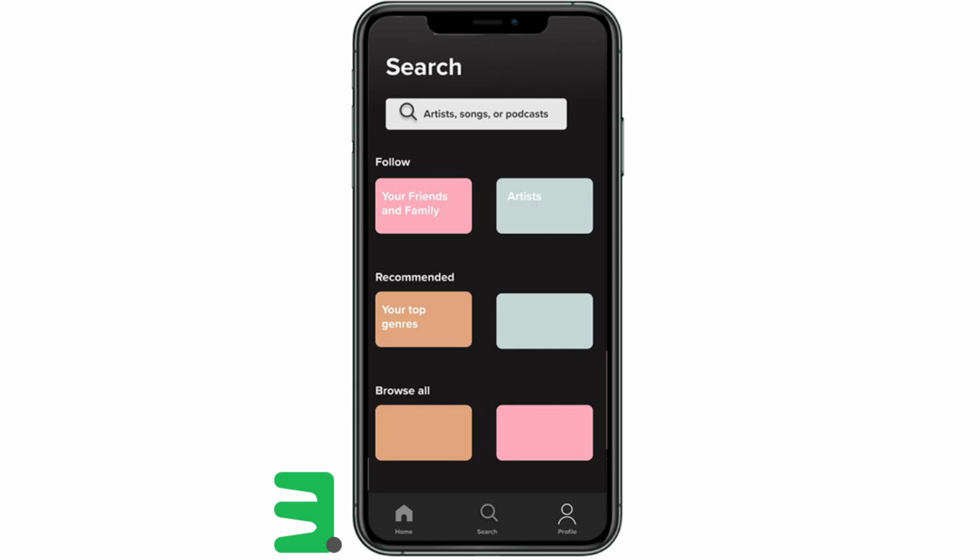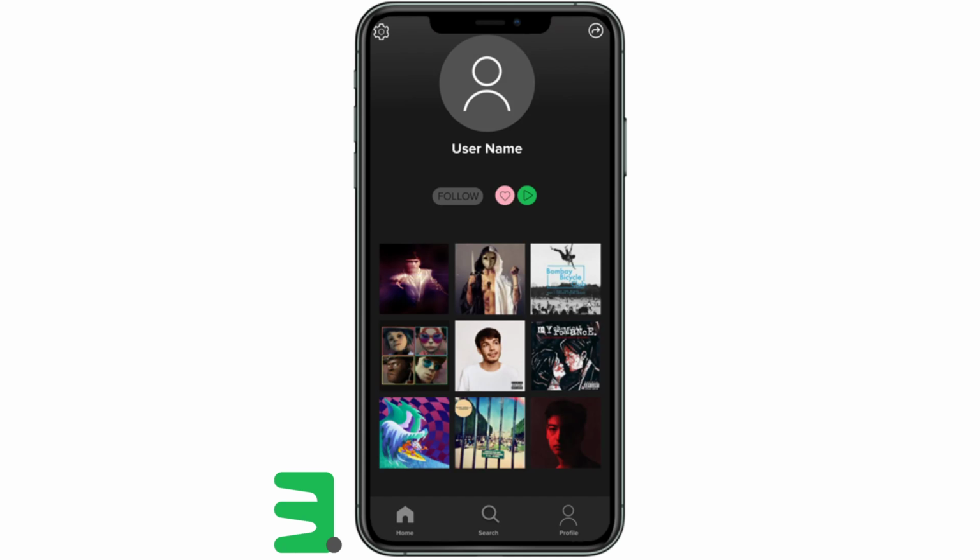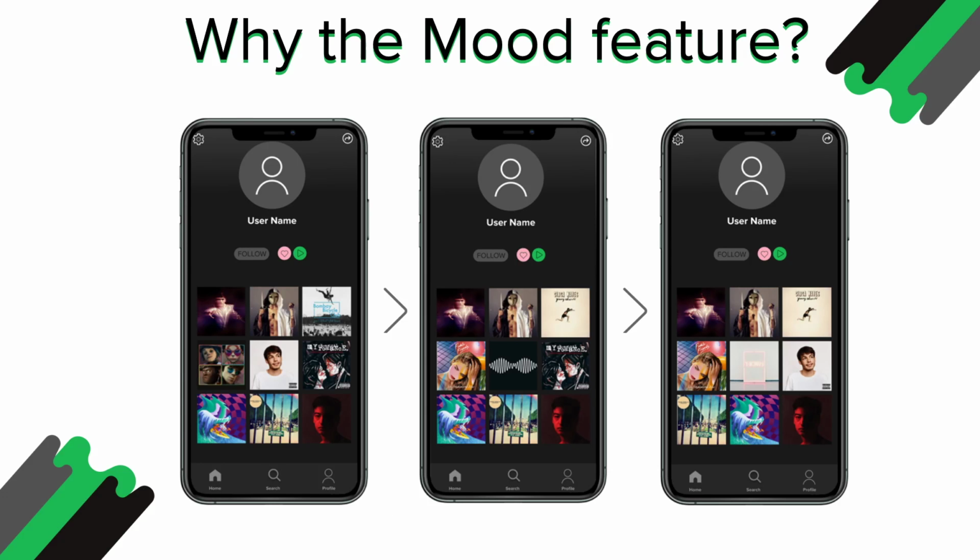The third route makes a slight adjustment to the broader search feature, where users can now search for profiles based on their moods if they have their profile set to public. If they don't want to follow a specific user, they can instead like or play their mood, which can be seen to the right of the follow button at the top. Alternatively, they could also comment on their mood if the user's profile settings allow.